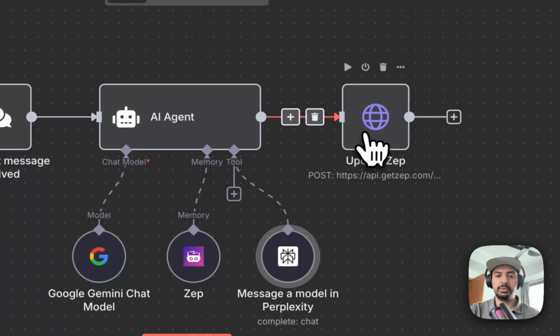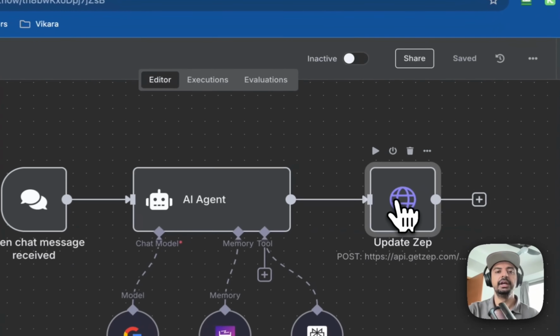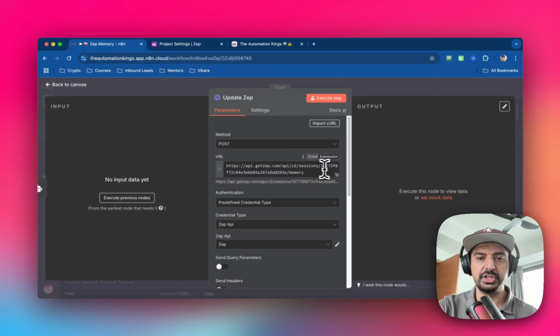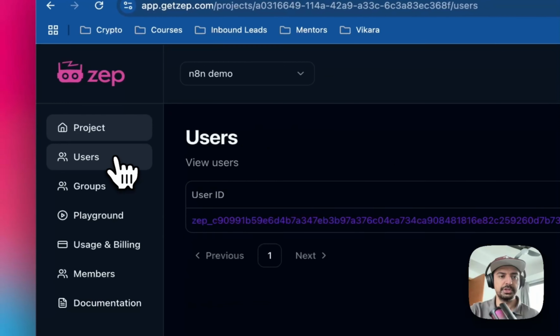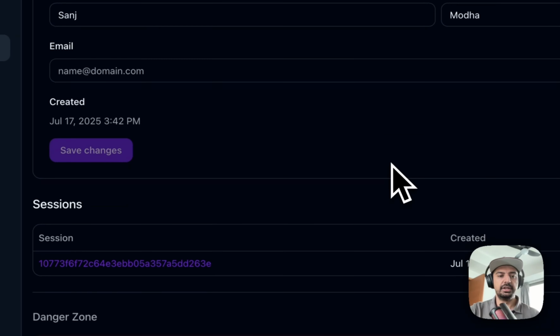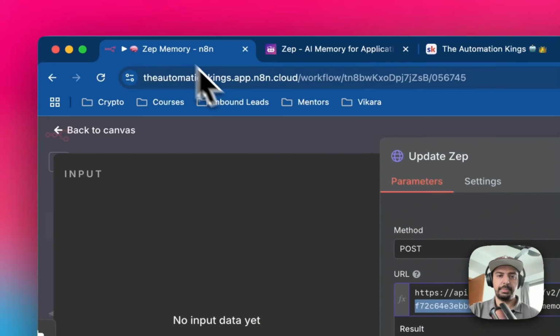And for the output, we then want to send whatever the agent generates back into Zep. So the easiest way to do this for now is to use the API. So if I go inside of here, it's a post method, and this is the endpoint, it's the sessions, and then you take your session ID, and the endpoint is memory. So to find that, you just go into users. So I've got one user here that I've created, which is me. And then here you've got a session ID. So this is the session that is attached to the graph, right?